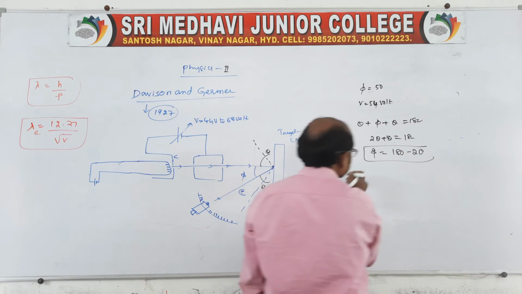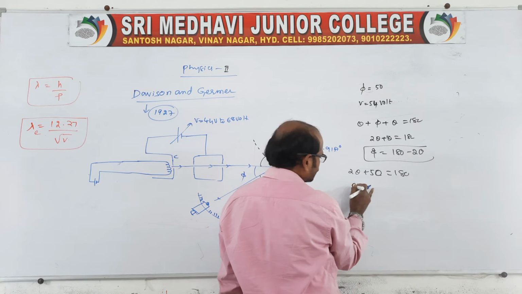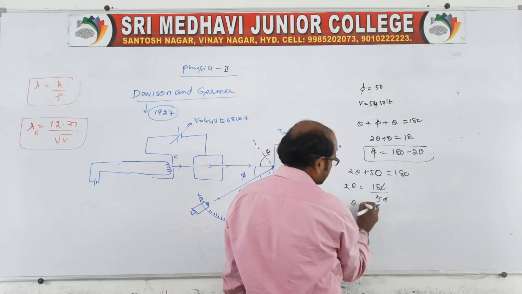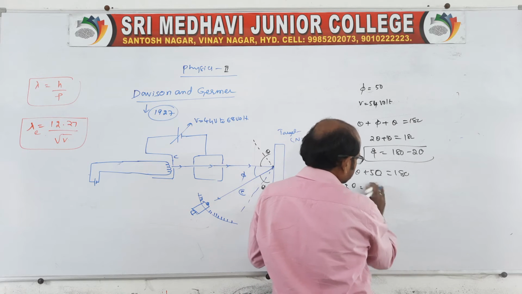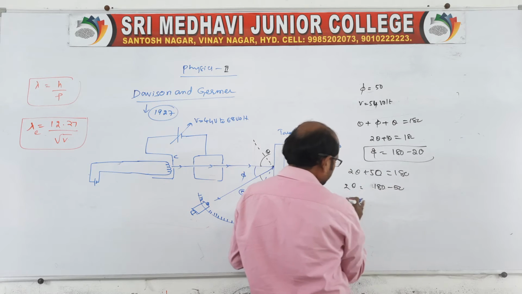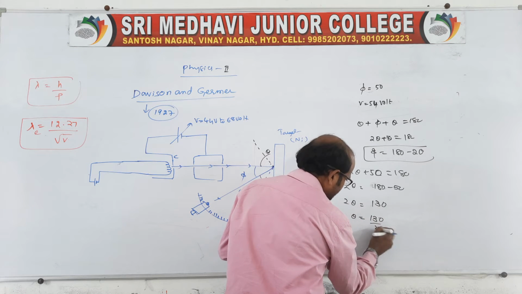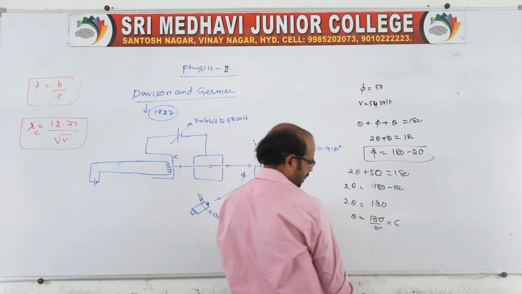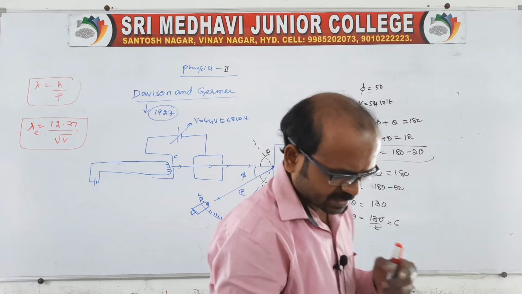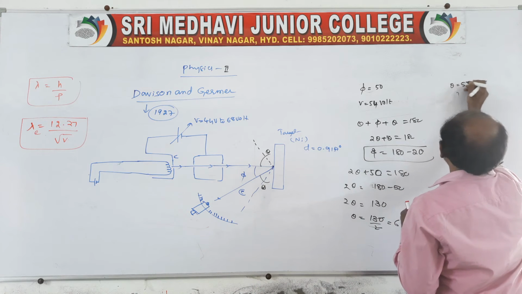Or else 2 theta plus 50 equals 180, so 2 theta equals 180 minus 50, which is approximately 130. Theta equals 130 divided by 2, which is approximately 65 degrees. So theta is equal to 65 degrees.